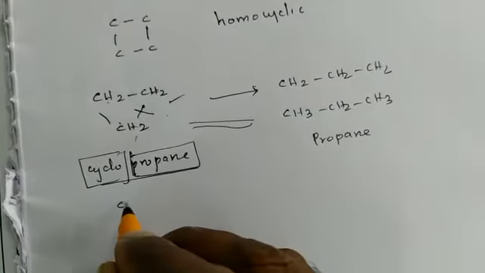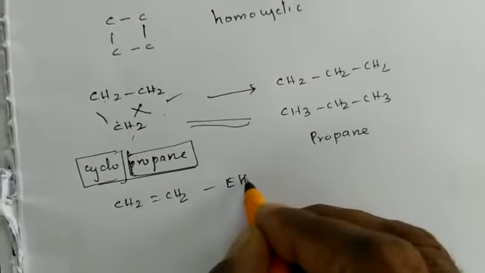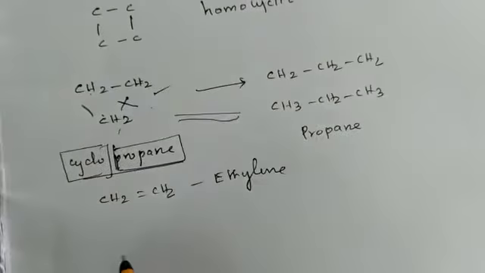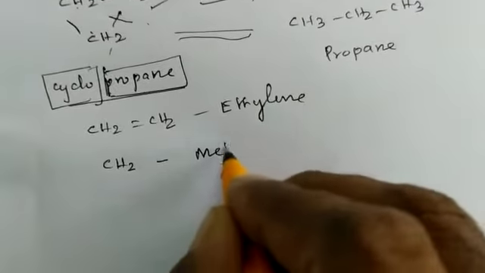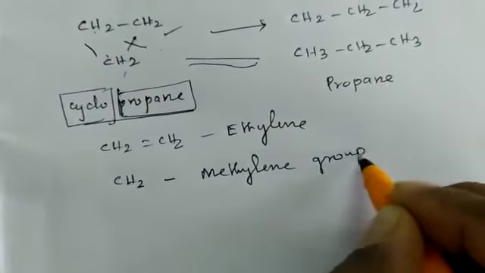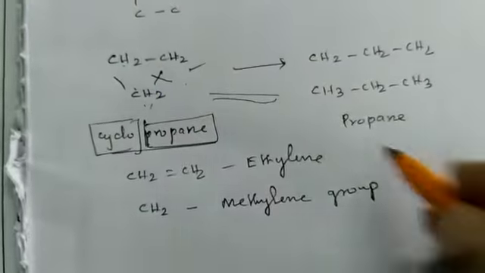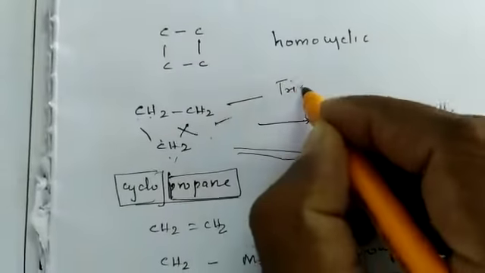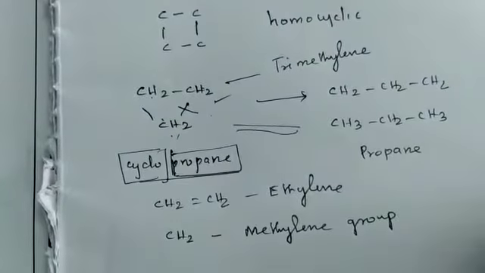When we consider the common name, we know very well CH2 double bond CH2 is called ethylene. In a similar way, CH2 is called the methylene group. How many methylene groups are there? 3 methylene groups. So we can call it trimethylene, because it contains 3 methylene groups.